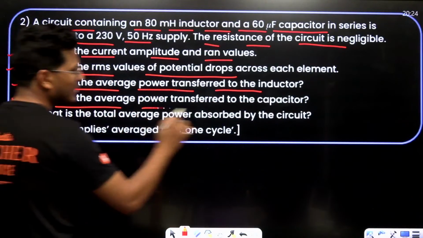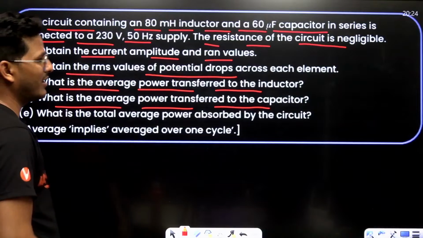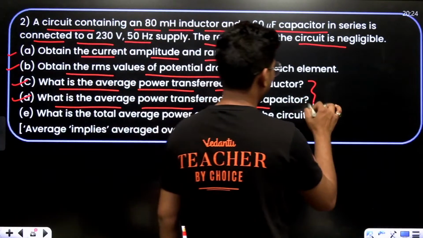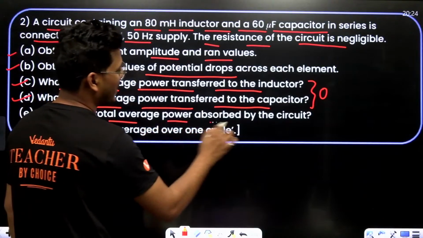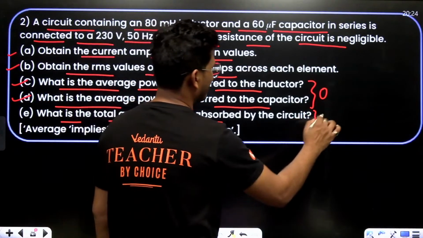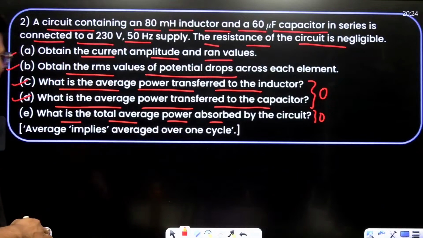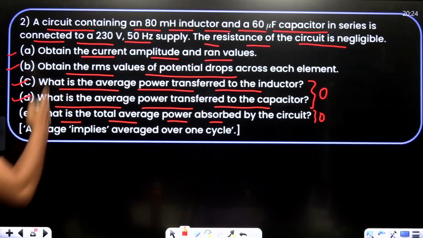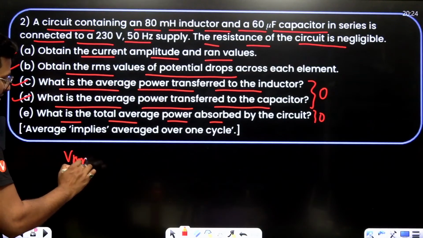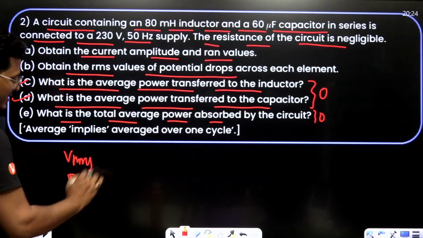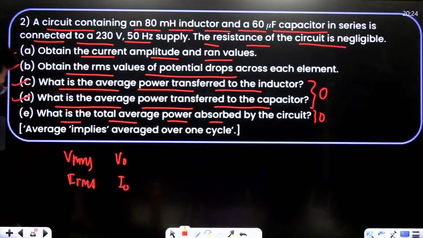What is the average power transfer to the capacitor? Can I write these two as 0? What is the total average power absorbed by this circuit? It will also be 0, right? Then let's calculate only the VRMS, IRMS, V0 and I0.